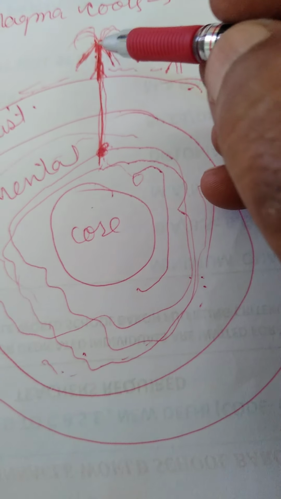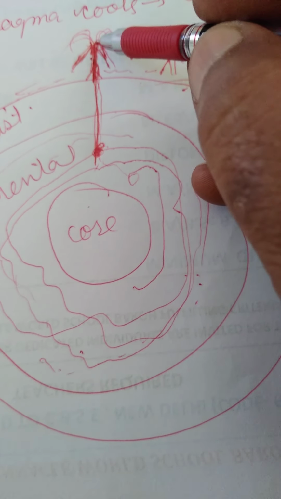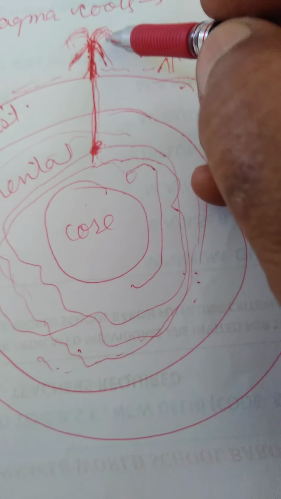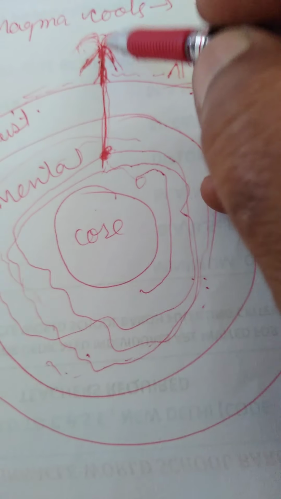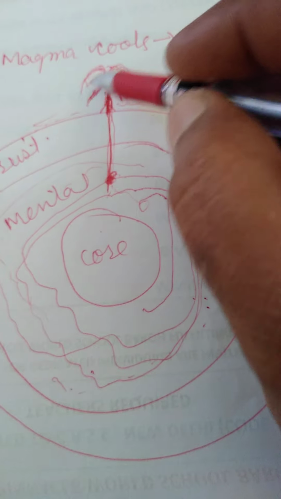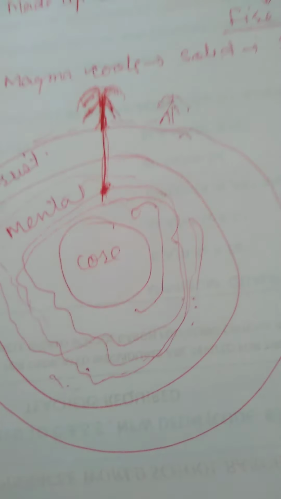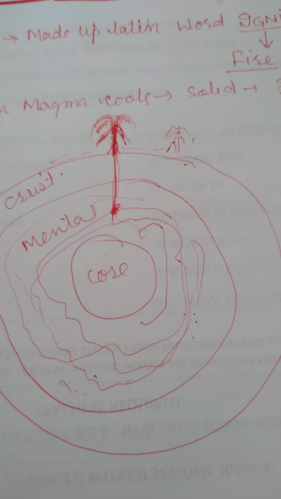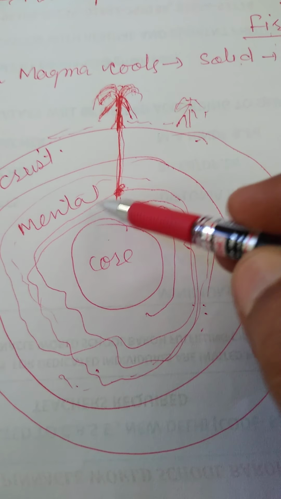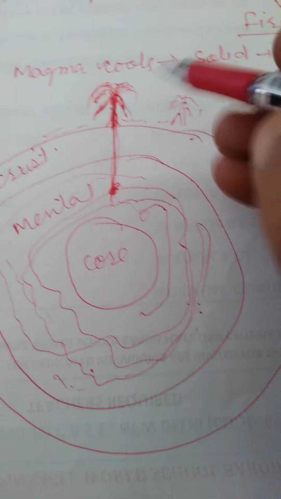When it comes out onto the surface of earth, it will cool, become hard and solid, and become a rock. You can see that the Himalaya mountain is the result of molten material.